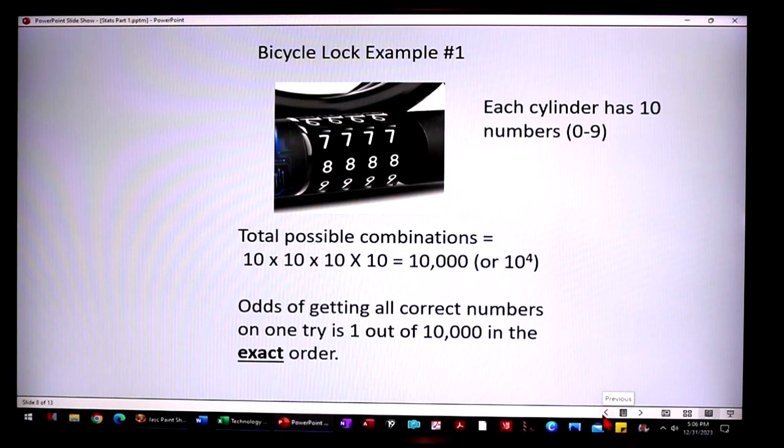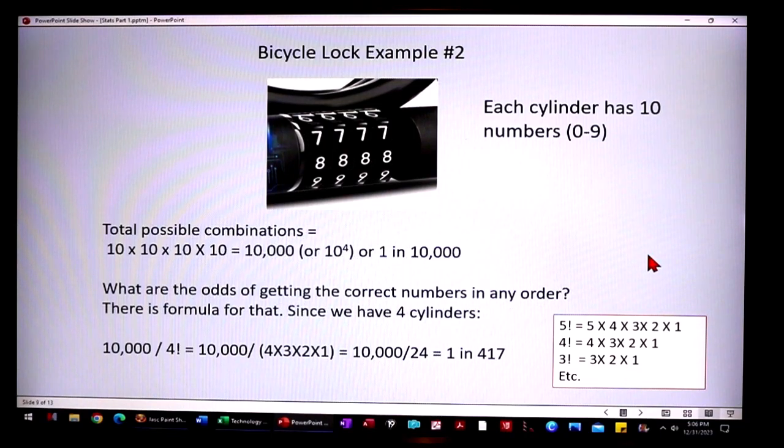Okay, let's take a little more complicated example. I have a bicycle lock, and it has 4 cylinders on it. Each cylinder can be from 0 to 9, so it has 10 numbers, and they can be in combination with any of the other three cylinders. So the total possible combinations, extrapolating the formula from before, is 10 times 10 times 10 times 10, or 10 to the fourth, which is 10,000 combinations. So the odds of getting all correct numbers in the exact order is 1 out of 10,000. That's pretty simple. Same as the dice and the coins.